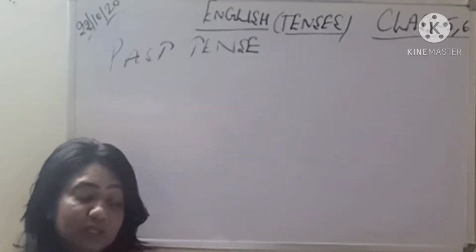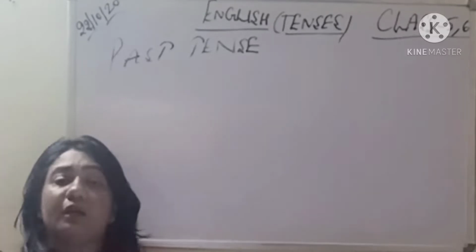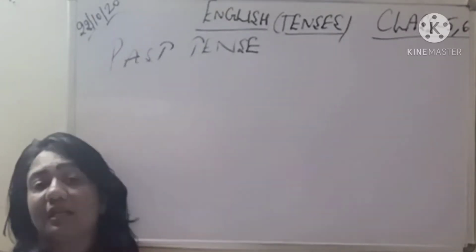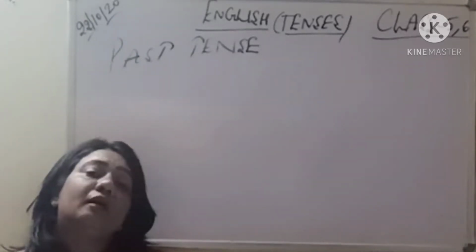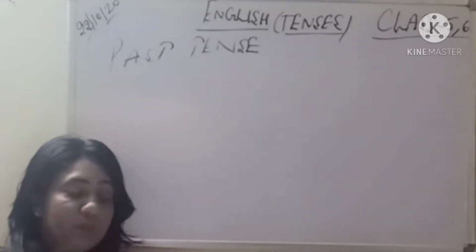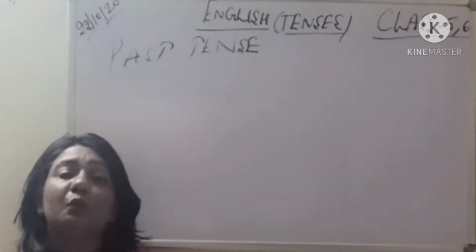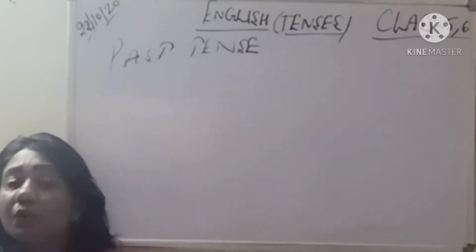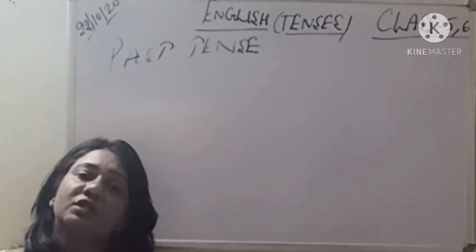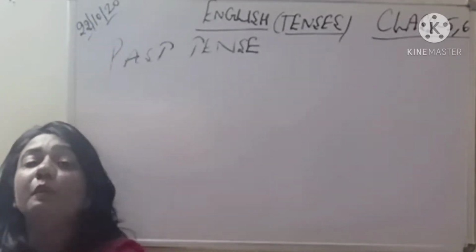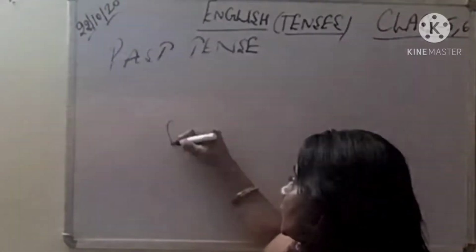Then future events which are a part of your fixed timetable. For example, father will leave for London tomorrow, but here we use the present tense: father leaves for London tomorrow, because it is already a planned activity according to your timetable. Lastly, we did exclamatory sentences which begin with words like here and there. Such sentences always take the present tense.